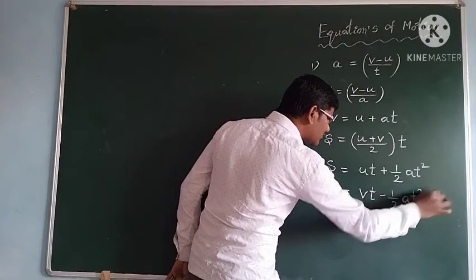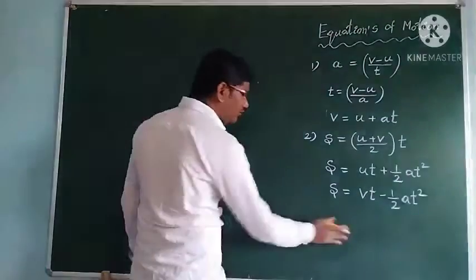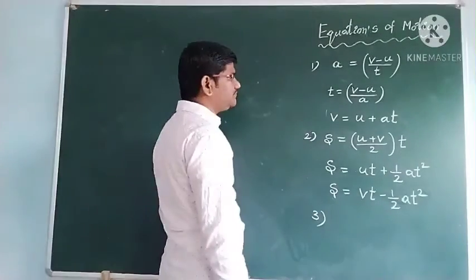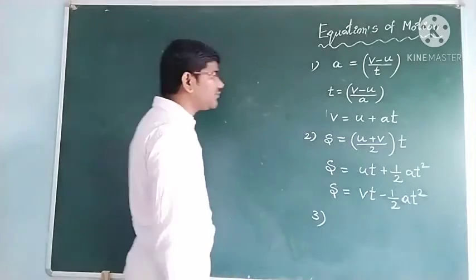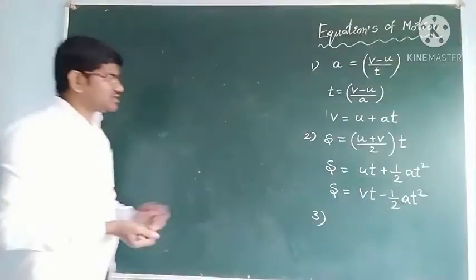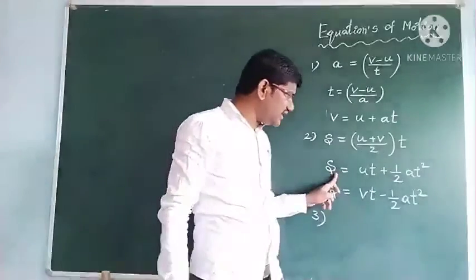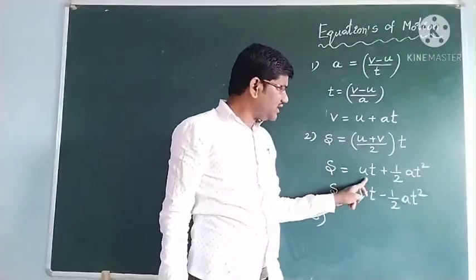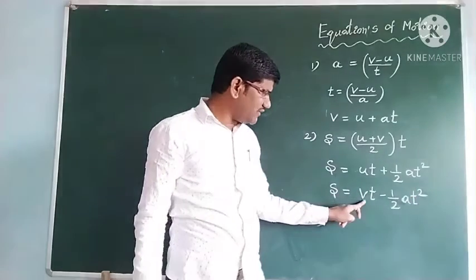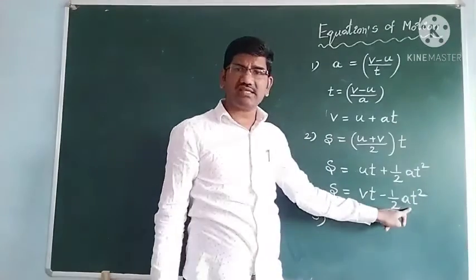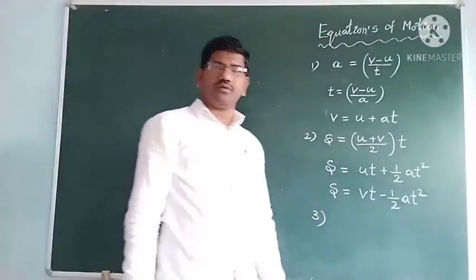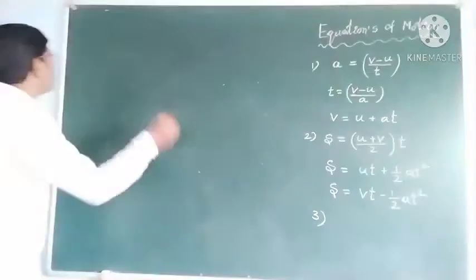at square. Okay, students, now I want the third kinematic equation. So this is the displacement in terms of initial velocity, time and acceleration. This is the displacement in terms of final velocity, time and acceleration. Now I want displacement only, without having the time term.